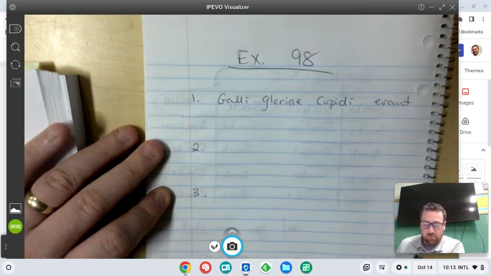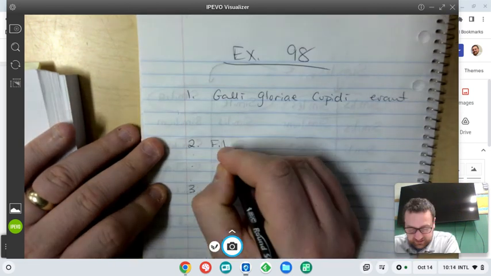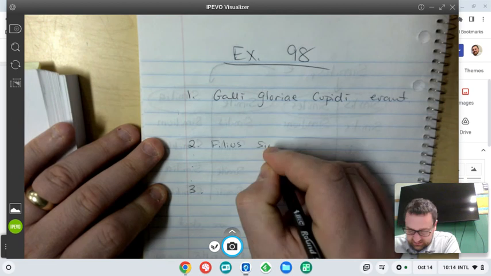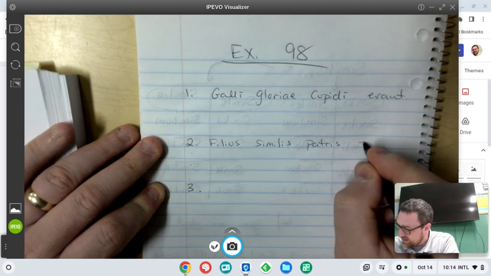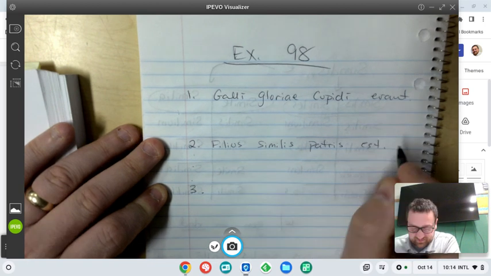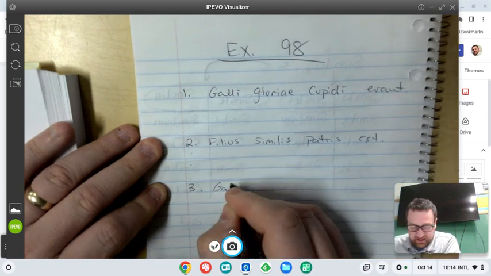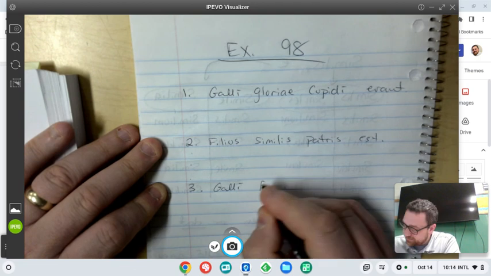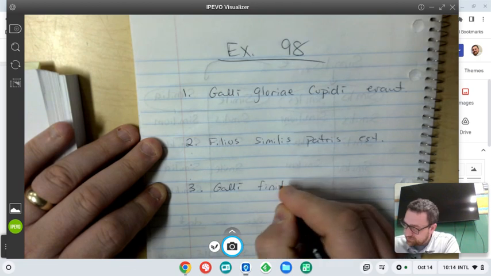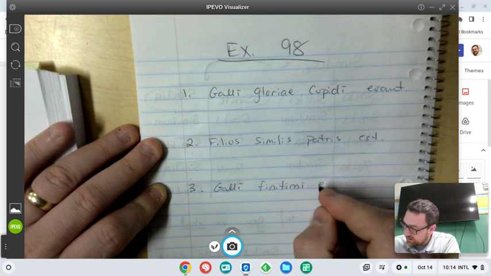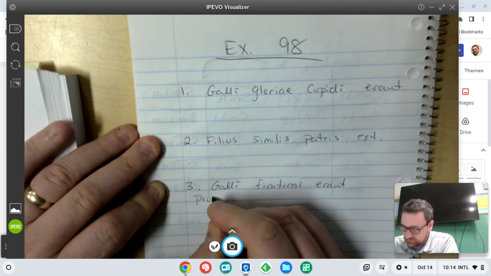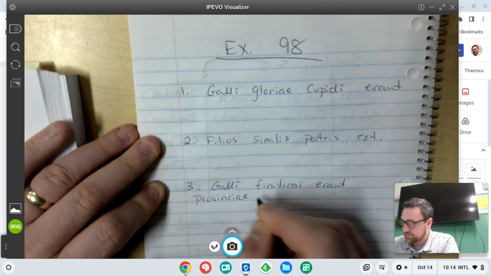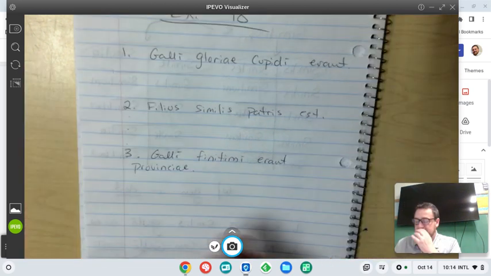The next one is Filius similis patris est. And then Galli finitimi erant provinciae.